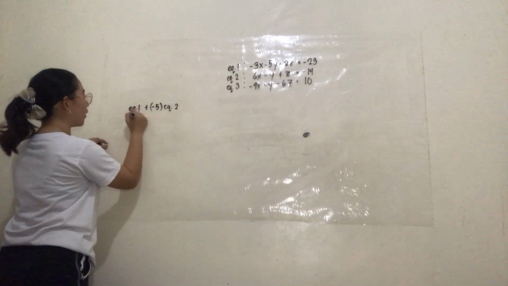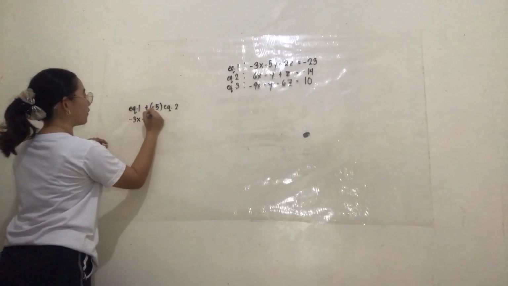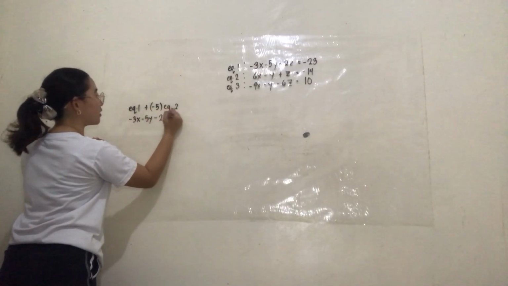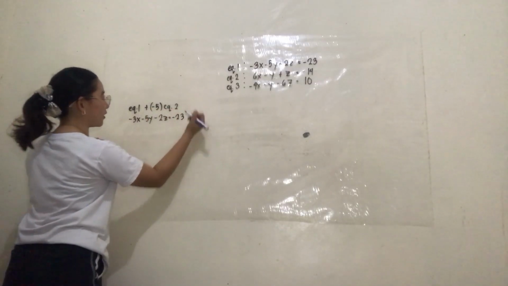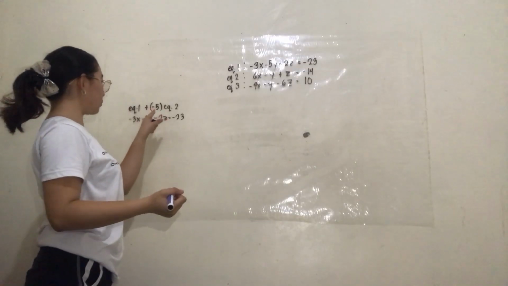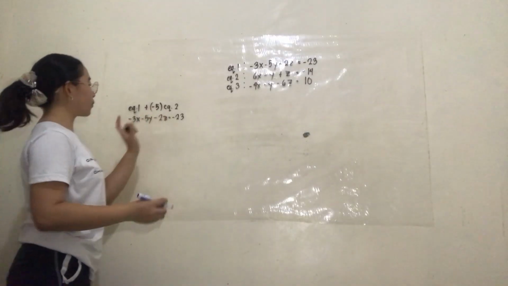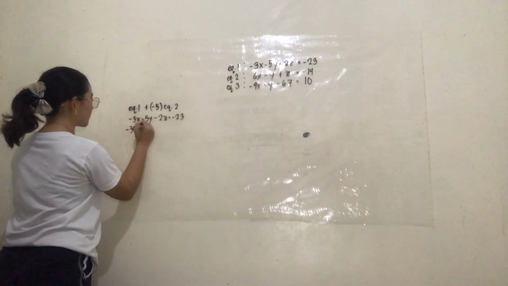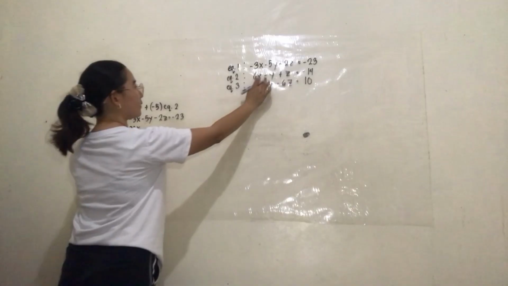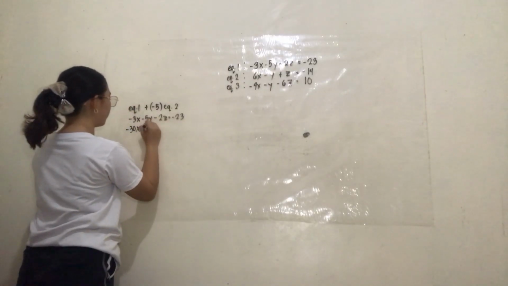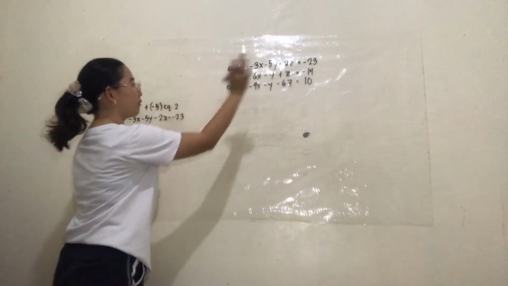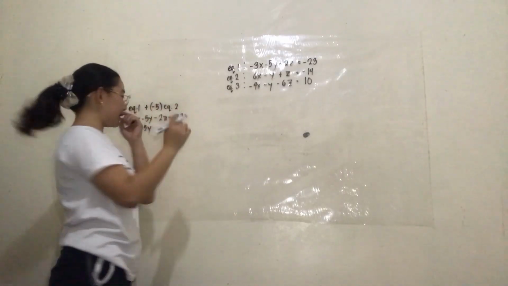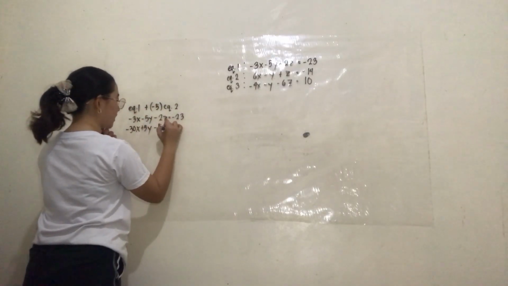So equation 1 is negative 3x minus 5y minus 2z is equal to negative 23. And equation 2 multiplied by negative 5: negative 5 multiplied by 6x is negative 30x. Then negative 5 multiplied by negative y is positive 5y. Then negative 5 multiplied by positive z is negative 5z.